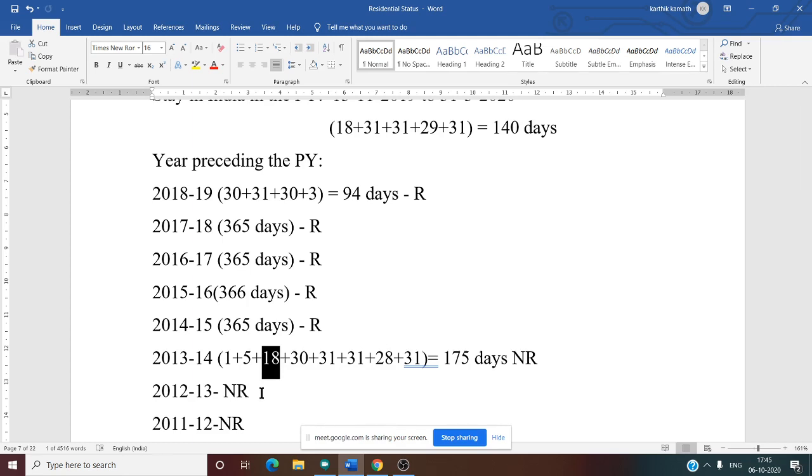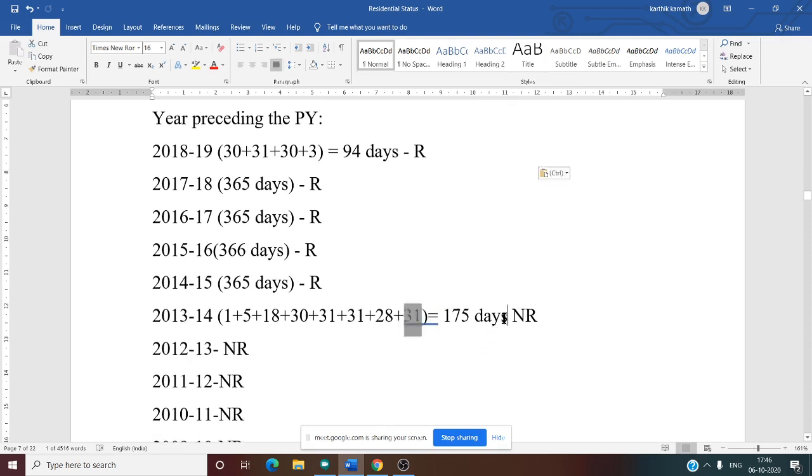26 days. 26 minus 8. The 5 we have already written, that is why we have deducted. Now minus 8, why minus 8? He was not there in India. So the remaining 18 days he was there in India in the month of October. Then November 30 days, December 31 days, January 31 days, February 28 days, March 31 days. So the total number of days he stayed in India in the year 2013-14 is 175 days. Is this clear?